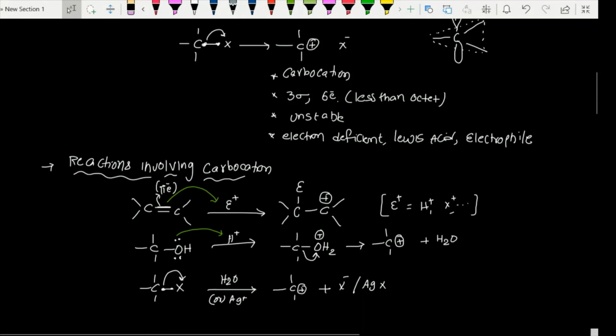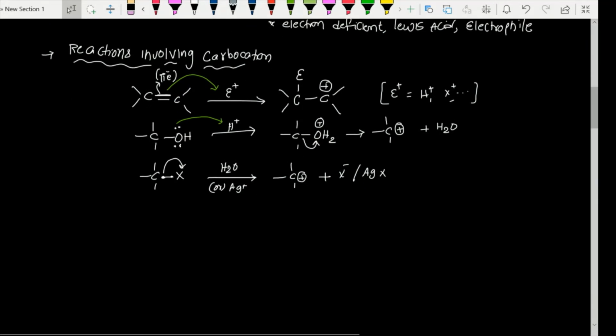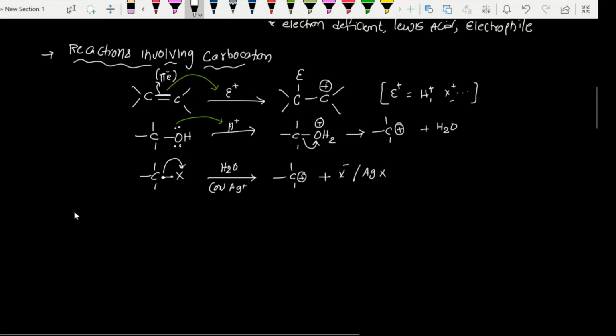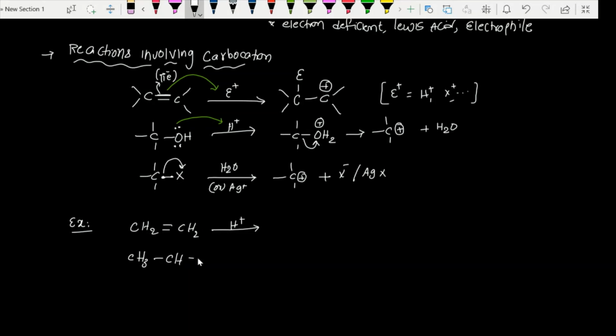Next. So some examples I can discuss here. Some reactions I can give, you try to complete them and we can discuss. So CH2 double bond CH2 on reaction with H plus. CH3 CH double bond CH2 and H plus.